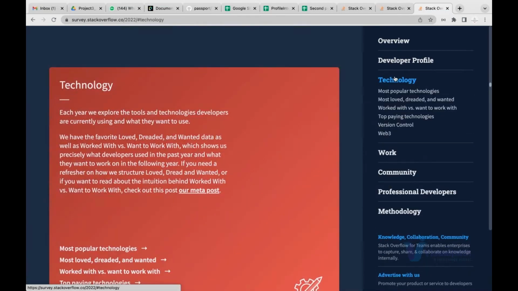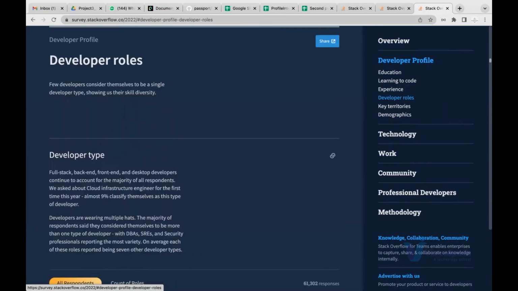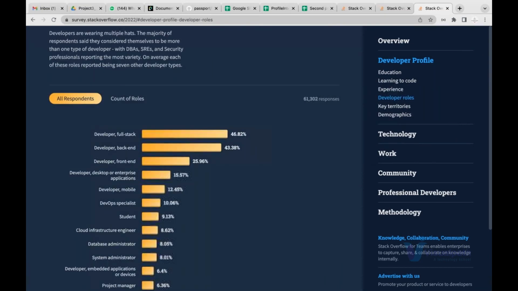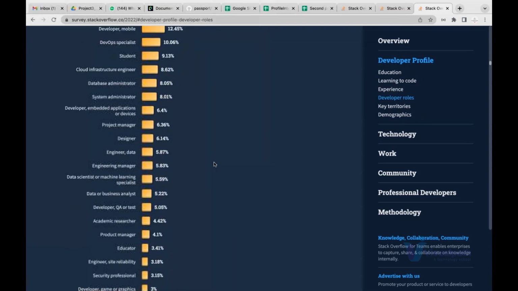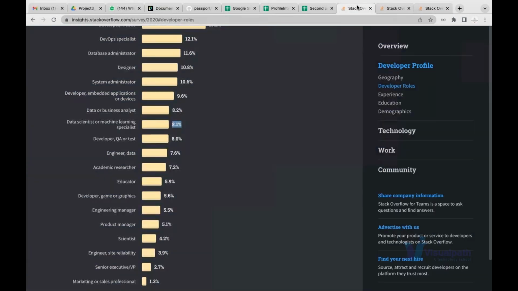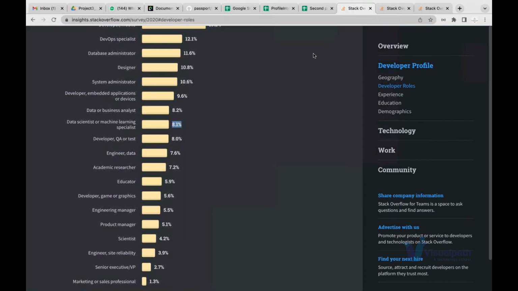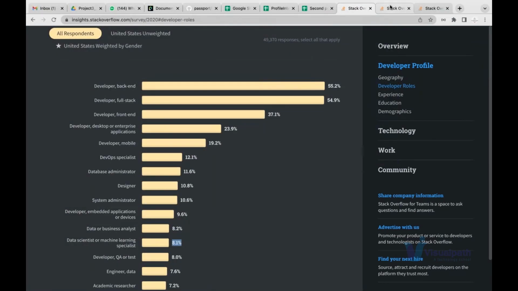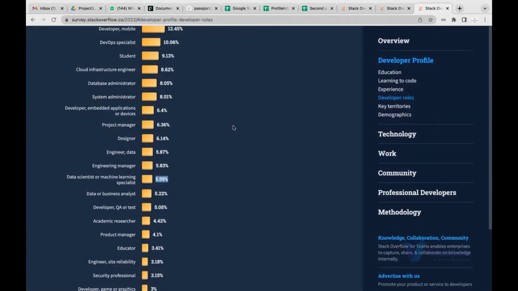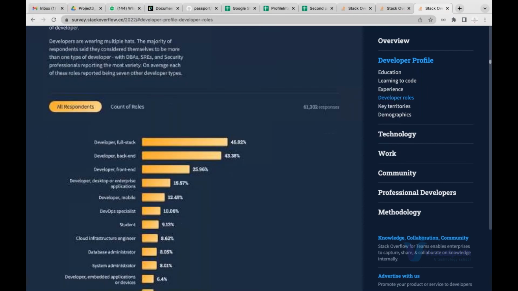Now, what they talk about developer role, guys, again full stack, front end, back end is on the top, then your data science, machine learning is only 5%, 8% to 6% to 5%. But on the side, your full stack development remains on the top in each category you go, right?